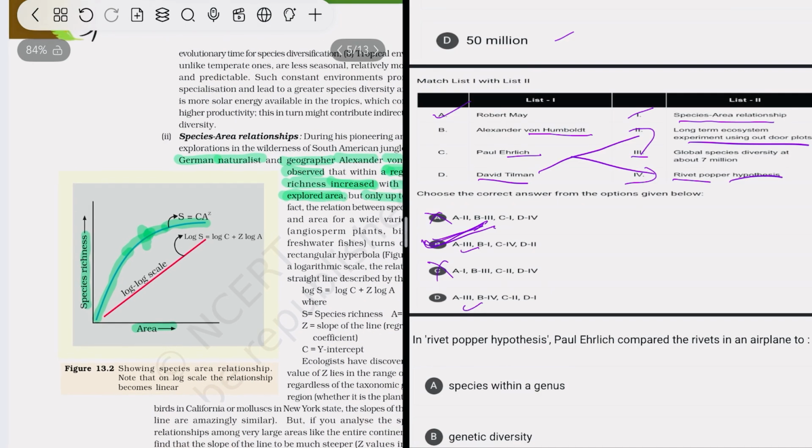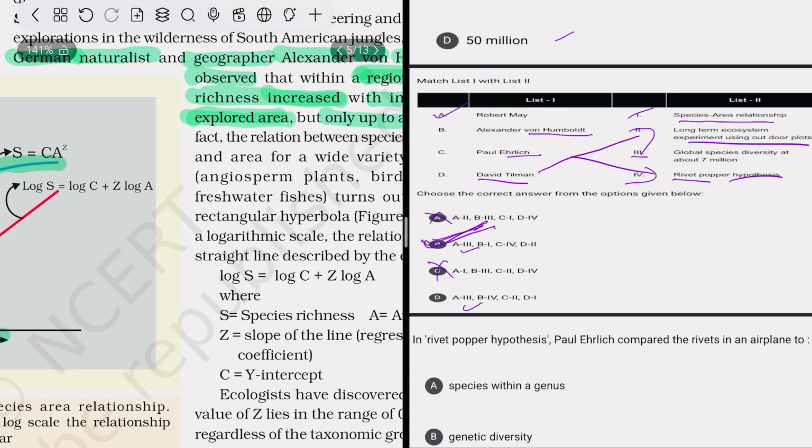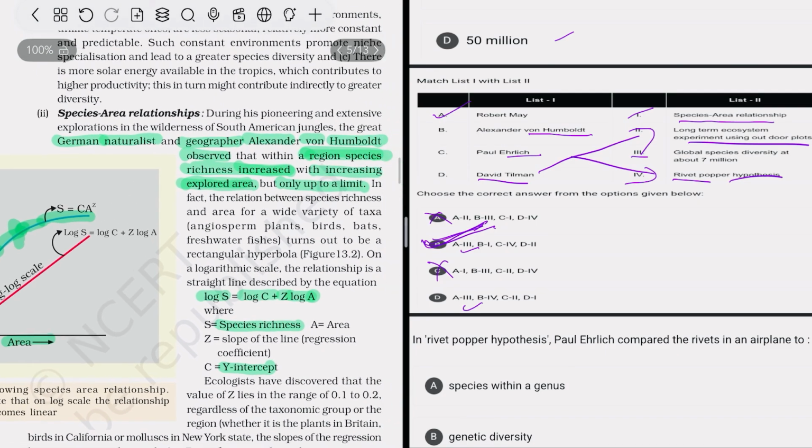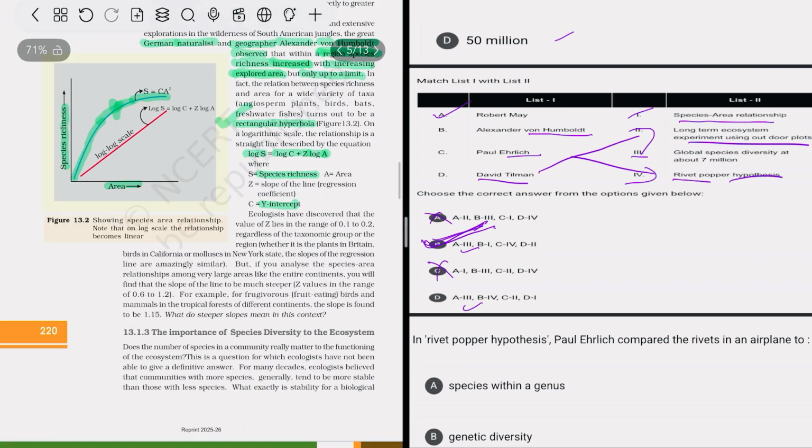So that is the theory given by Alexander von Humboldt, and its equation is log S = log C + Z log A, where S represents species richness, log C is the y-intercept, Z is the slope value, and A represents area. And its graph is basically represented in the form of a rectangular hyperbola. That is also important.